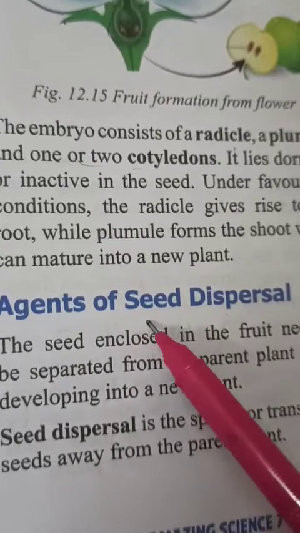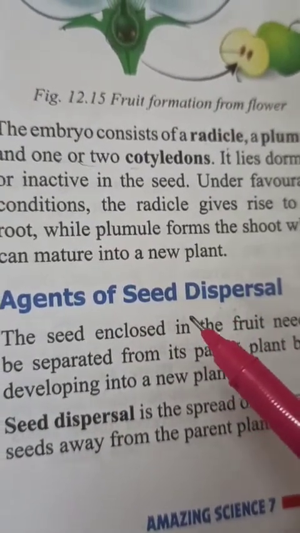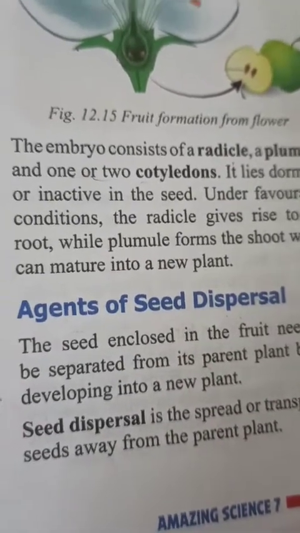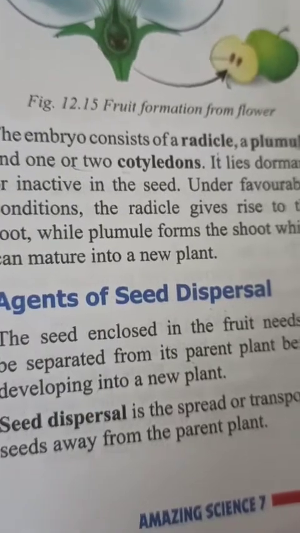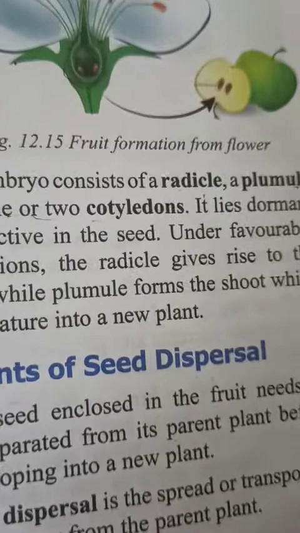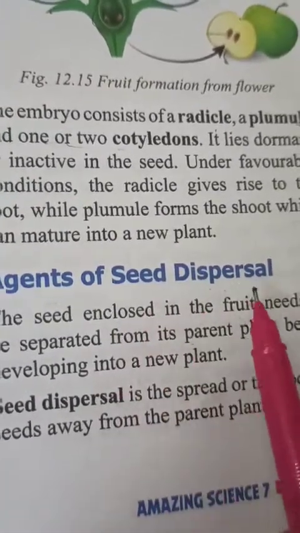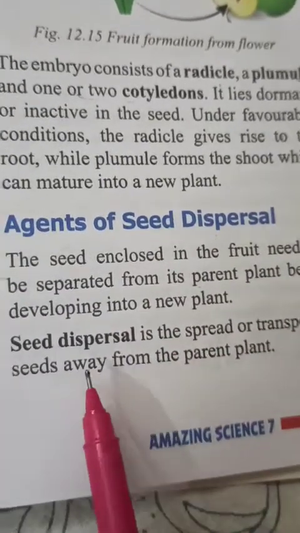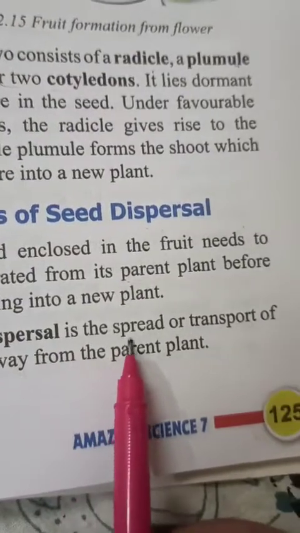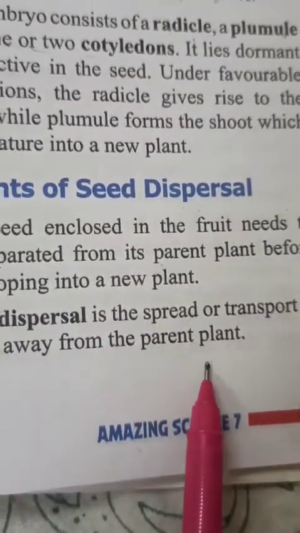So what are the agents of seed dispersal? As we have studied about pollination, in pollination also many insects and birds help to pollinate, meaning transfer the pollen grains from anther to stigma. In the same way, seeds also can disperse in different ways. So what are the different ways? You can see seed dispersal is the spread or transport of seeds away from the parent plant.